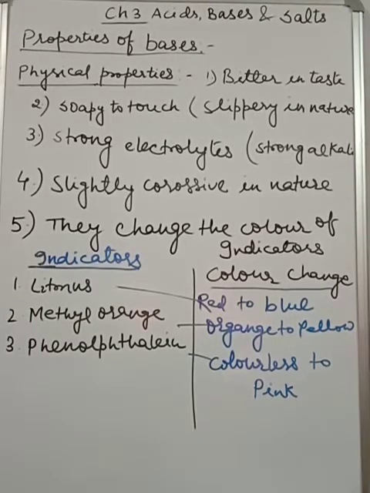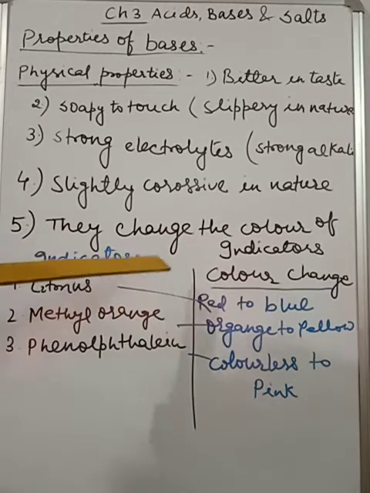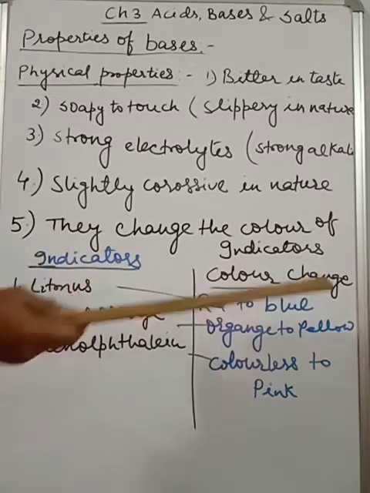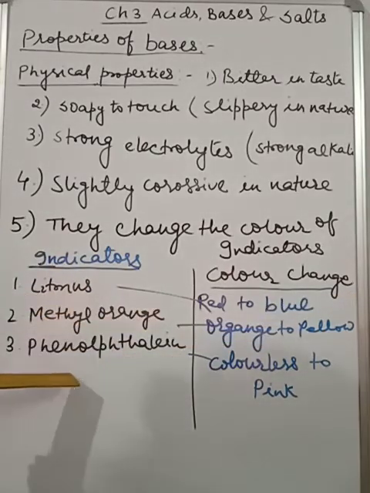And at last, this is the most important point, reaction with indicator, means action with indicator. They change the color of indicators. Like when we use red litmus solution, it will turn to blue. When we take methyl orange, which is of orange color, it turns to yellow. And phenolphthalein, you know that it is of colorless nature, it turns to pink. So these all are the physical properties.